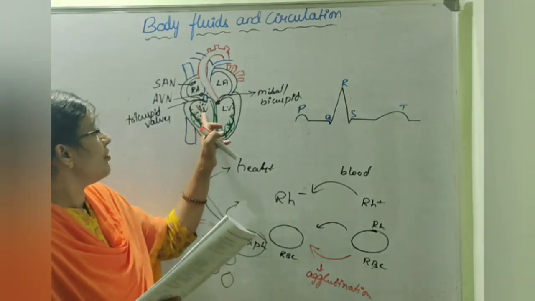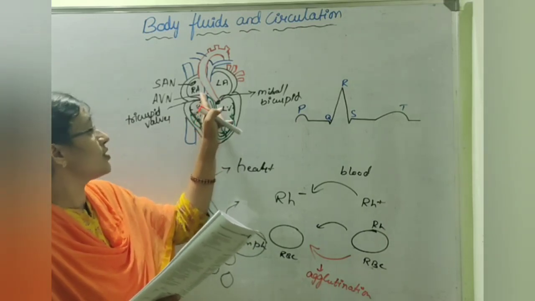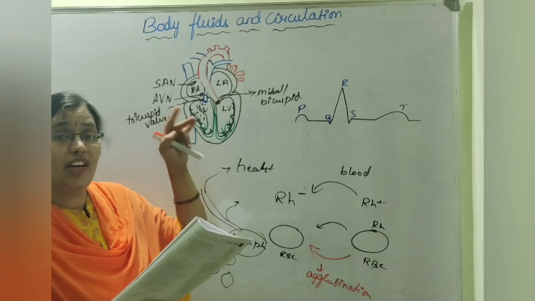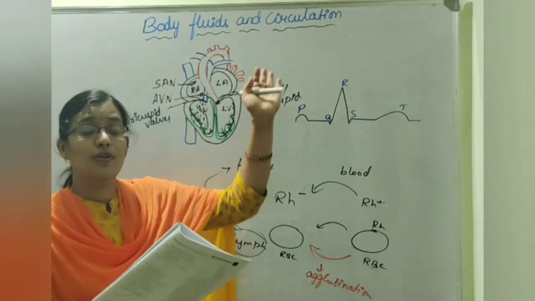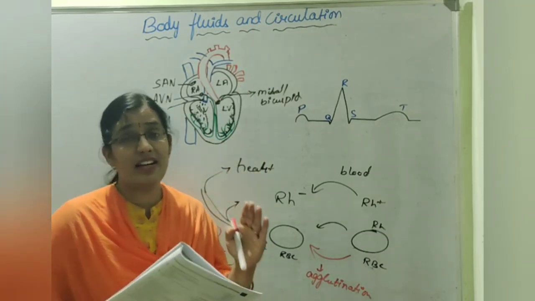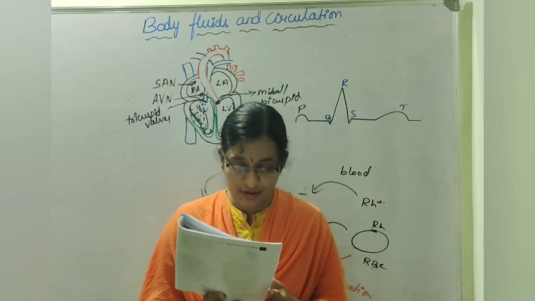Whereas when the right ventricle contracts, it powerfully contracts to push the blood. What kind of blood? Deoxygenated blood into the pulmonary artery, so that this deoxygenated blood can reach where? The lungs for purification.